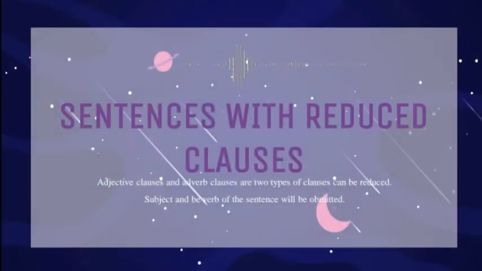Continue to the next discussion. It is about sentences with reduced clause. Here we have two types of clauses that can be reduced. The first is adjective clause and the second is adverb clause. It refers to the omitting of subject and verb of the sentence. And for more detailed explanation, let's move to the questions and you will find some tricks there.